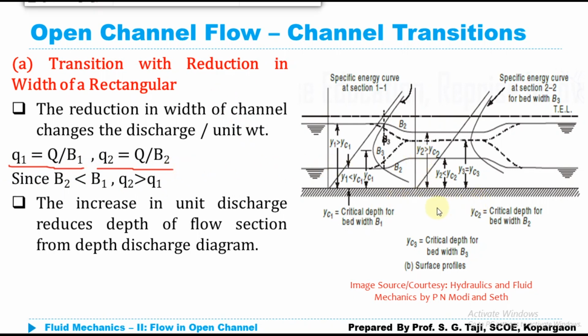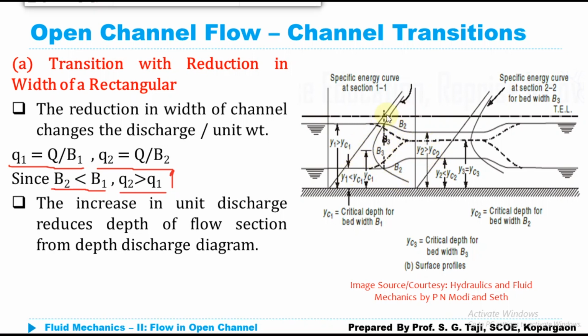As we have seen in the previous diagram, as B2 is less than B1, obviously q2 will be greater than q1. As width decreases, q increases. So the increase in unit discharge reduces the depth of flow. Obviously, if I am reducing the width of the channel, the depth of flow will slightly decrease.